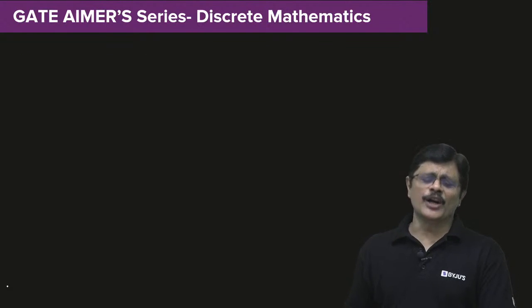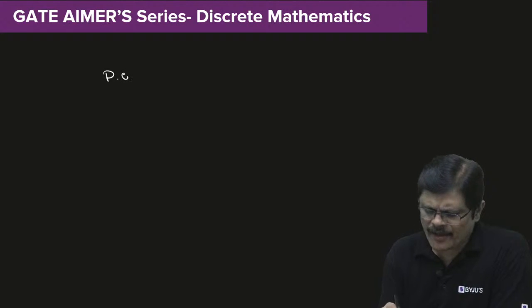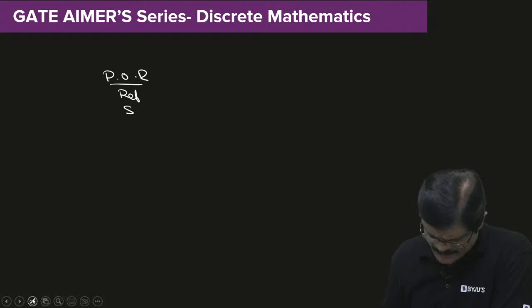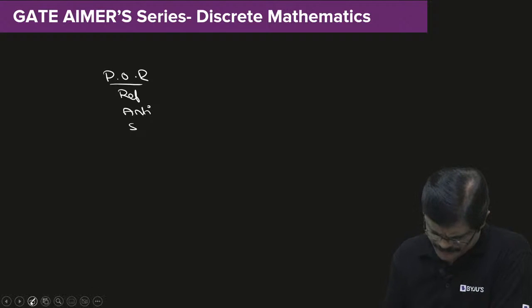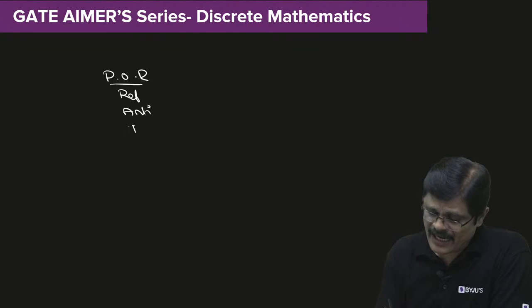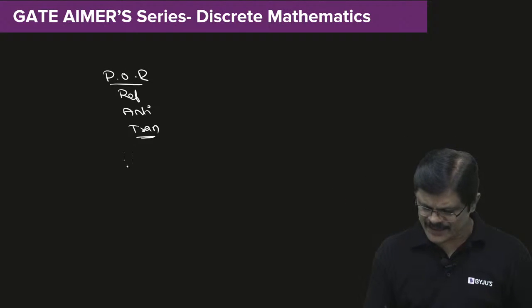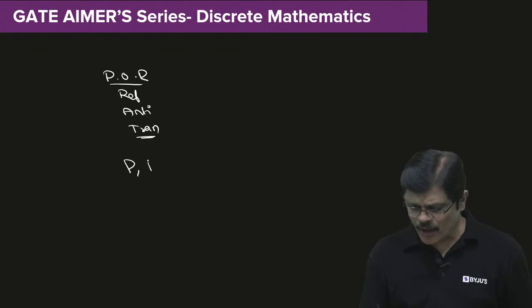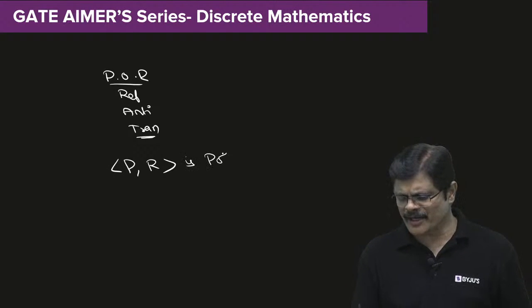Then comes partially ordered relation. What is a partially ordered relation? We know that a partial ordered relation is a relation which is reflexive, antisymmetric, and transitive. A relation which is reflexive, antisymmetric, and transitive is called partially ordered relation. And a set together with partially ordered relation is called poset, my dear friends.